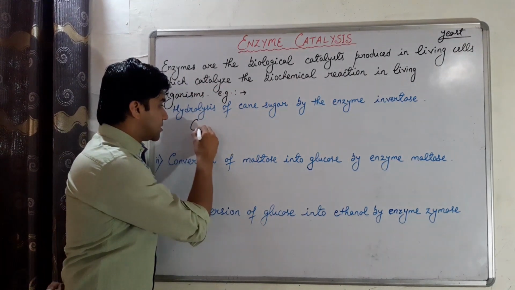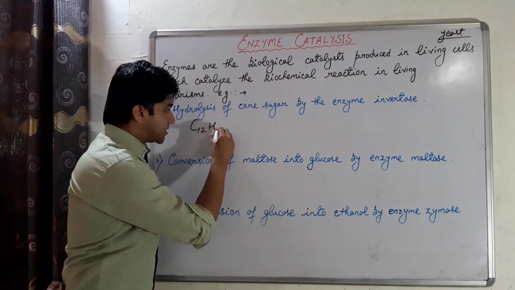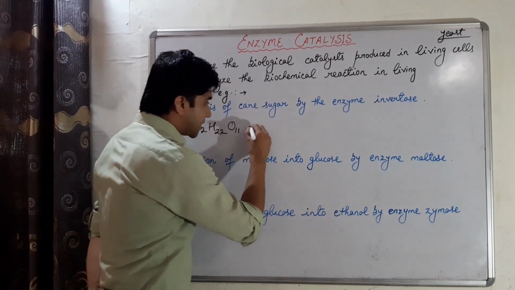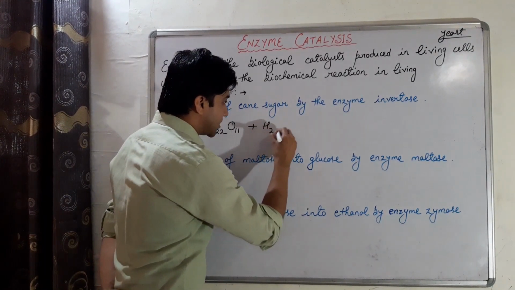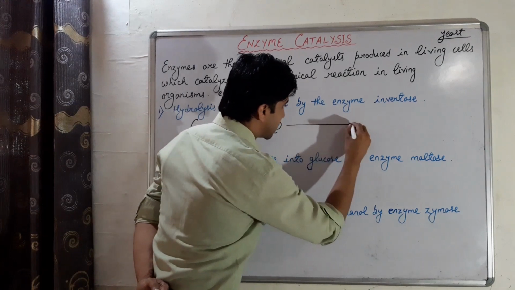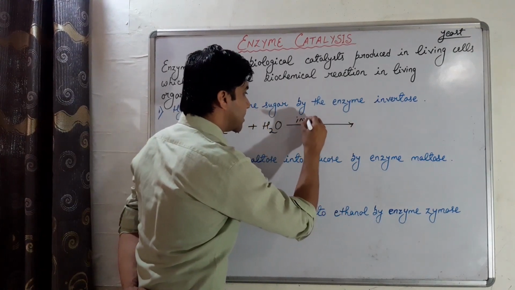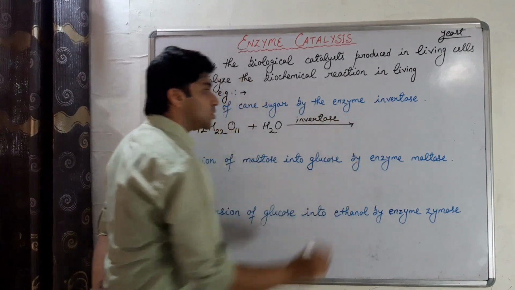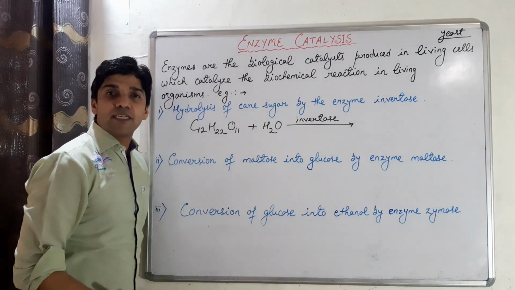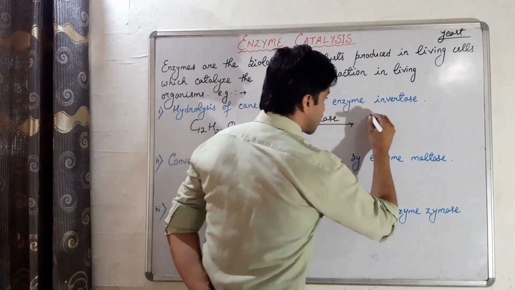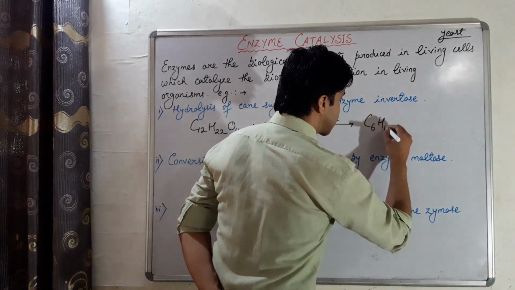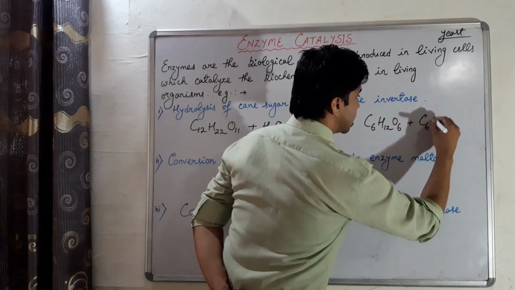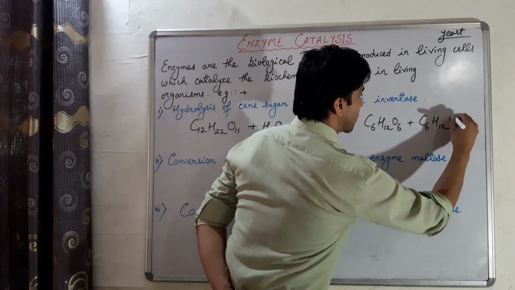So what is the formula of sucrose? It is C12H22O11. It is being hydrolyzed by which enzyme? Enzyme invertase present in yeast to form an equimolar mixture of glucose C6H12O6 and fructose C6H12O6.